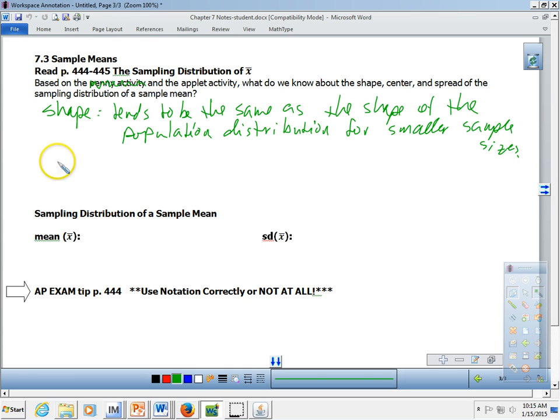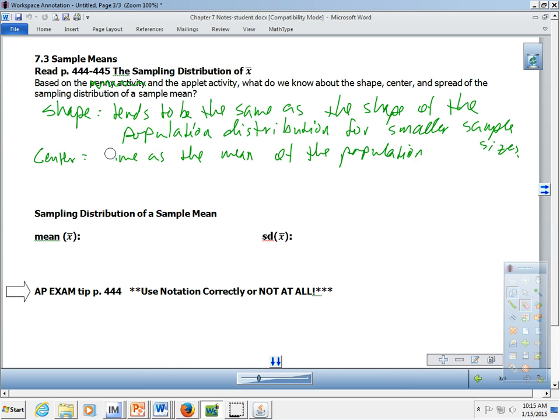Okay? The center of our sampling distribution is going to be the same as the mean of the population, or close to. I guess we really shouldn't say same. We should actually say close to.